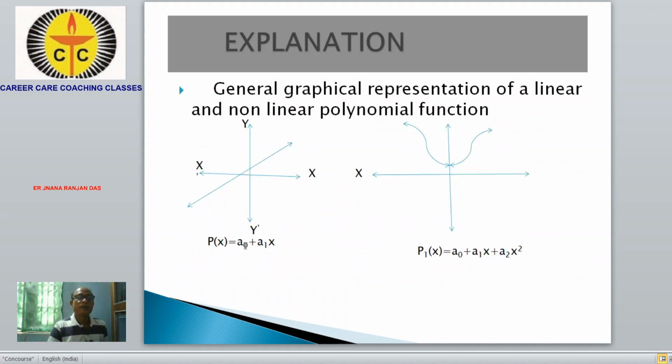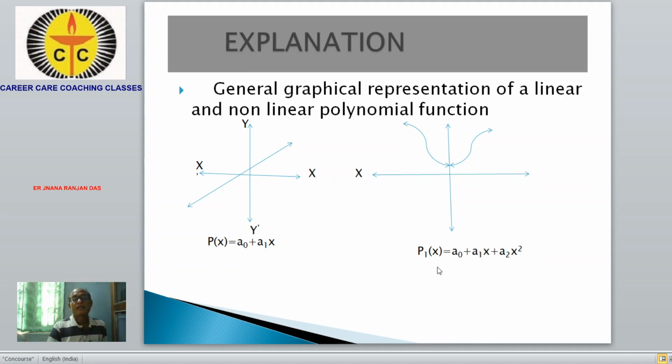Here we see a linear function a0 plus a1x, highest power is 1, no other power in the polynomial is available. We can write this p(x) = a0 + a1x, and the graphical representation of this type of function is a straight line. If this a0 is 0, then this line will pass through the origin (0, 0).